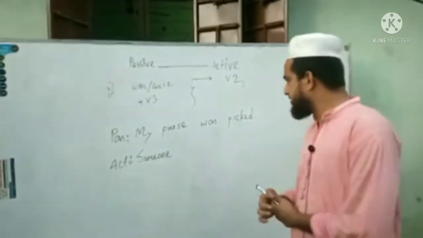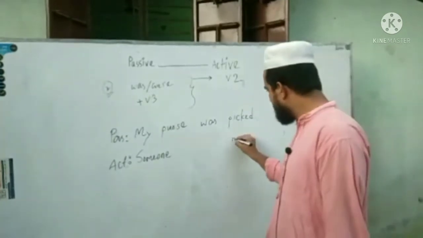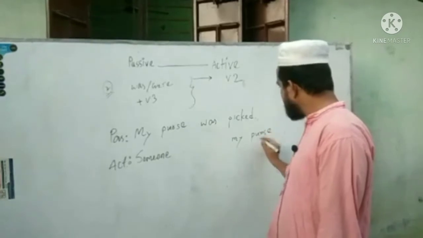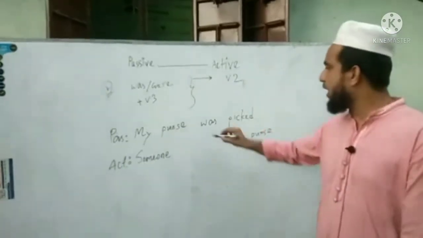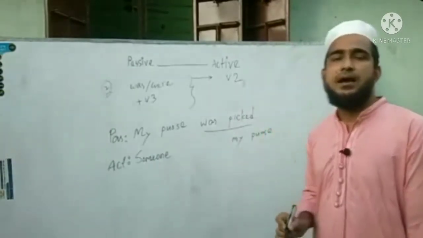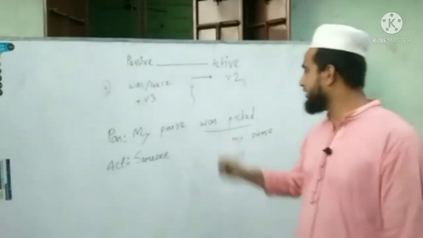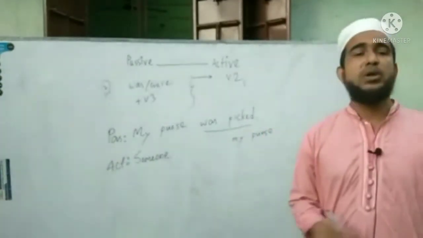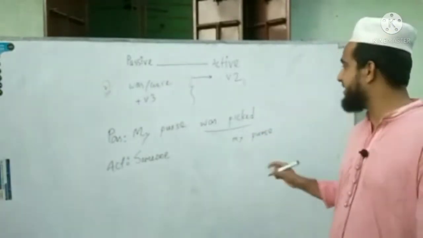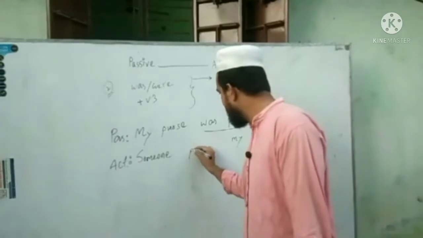My purse is the subject here, so my purse will be the object. And what is the rest? Here, was picked. If we get any past participle form of verb with was or were, then we will write here only the past form of verb, so was picked will be picked.